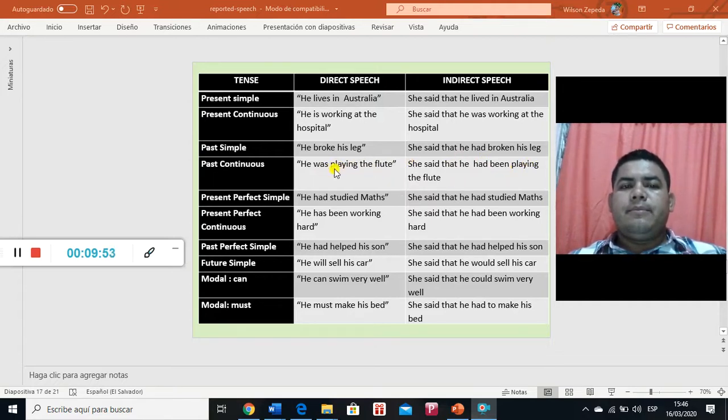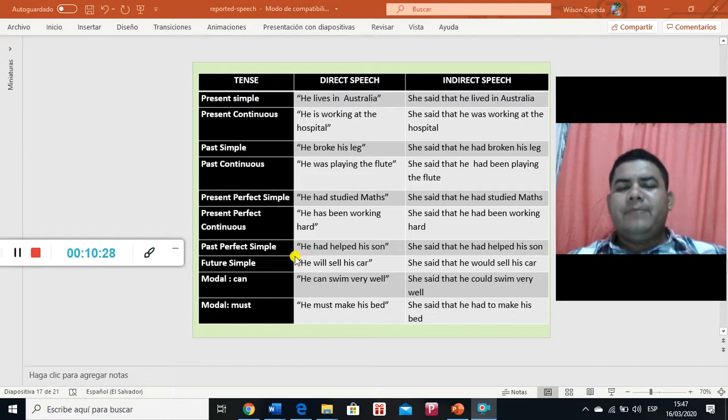So past continuous goes to past perfect continuous. Past simple goes to past perfect, right? Present continuous goes to past continuous, and simple present goes to simple past. And then we have present perfect. He has studied math. She said that he had studied math. Present perfect goes to past perfect. Present perfect continuous. He has been working hard. She said that he had been working hard. So present perfect continuous goes to past perfect continuous.